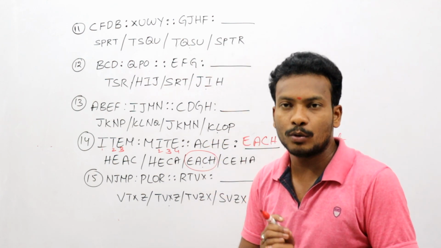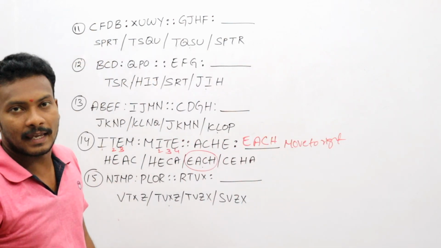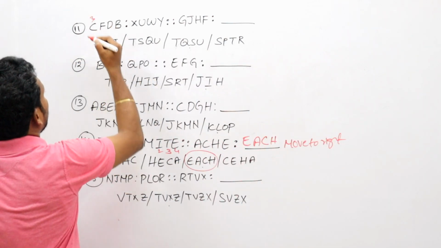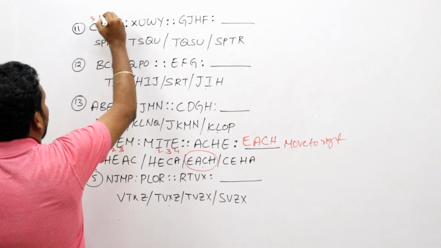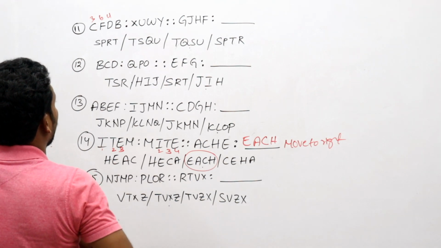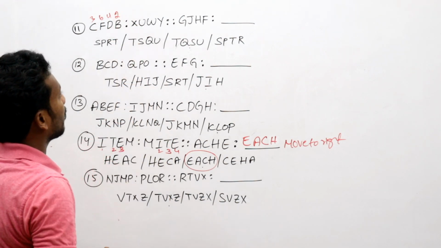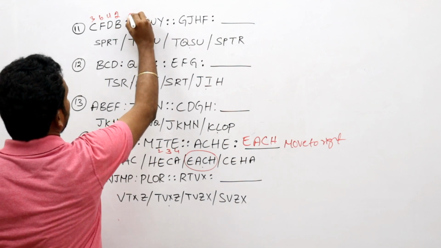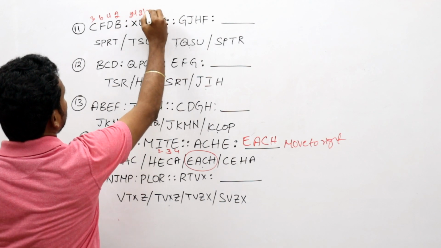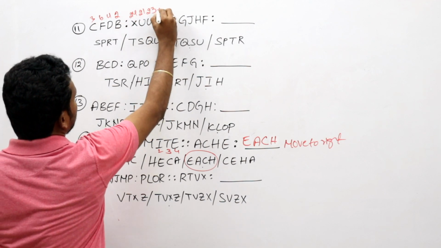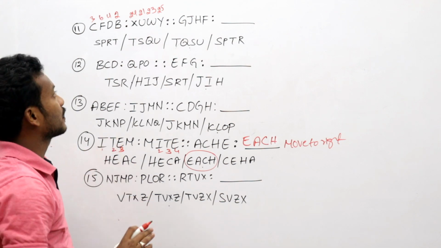So what we have to do is give numbers to the first one. What is the number of C? That is 3. What is the number of F? That is 6. What is the number of D? That is 4. What is the number of B? That is 2. What is the number of X? That is 24. Now this one is 21. Now this one is 23. Now this one is 25. Like that. These are all the numbers first.